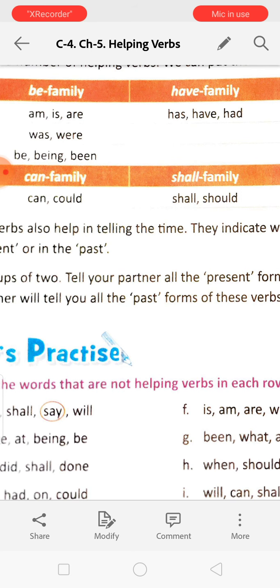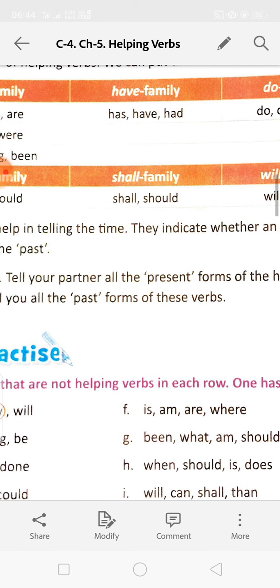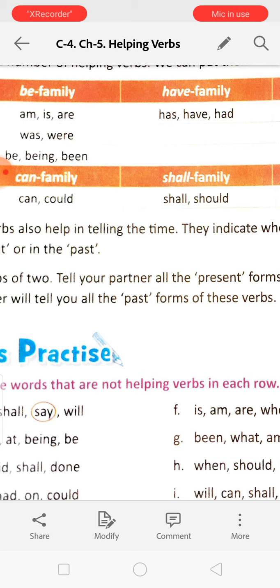Was, were. Was is used in the past tense; was, were are used to show the past. Was for the singular noun, were for the plural nouns. Okay? Be, being, been, this is used in perfect tense. Okay, these are used in perfect tense.